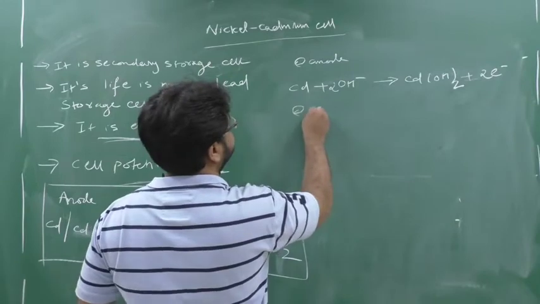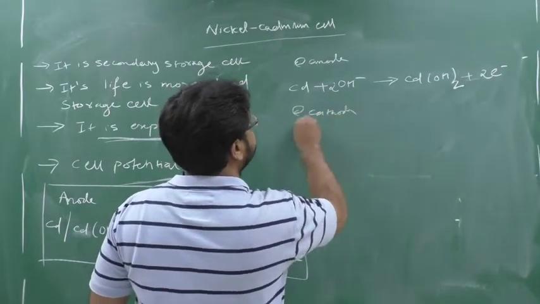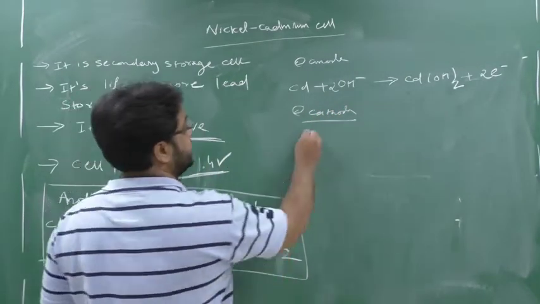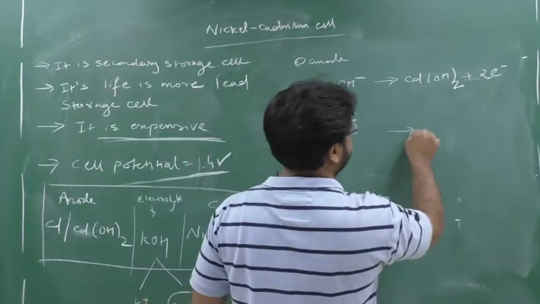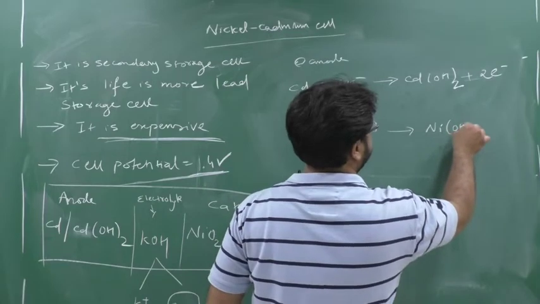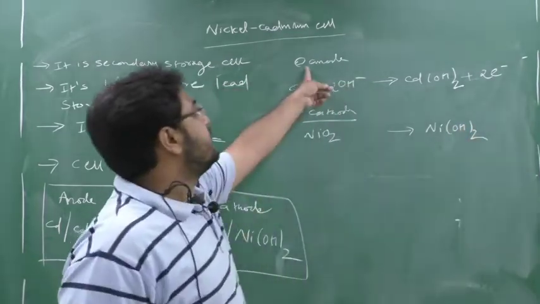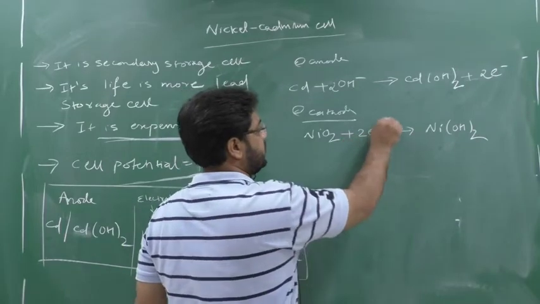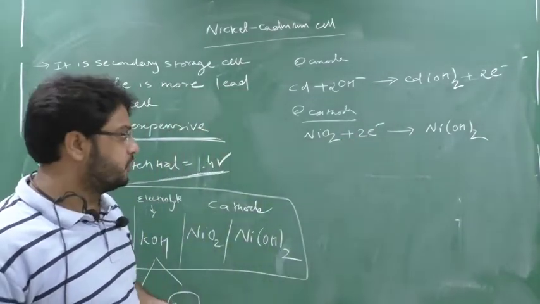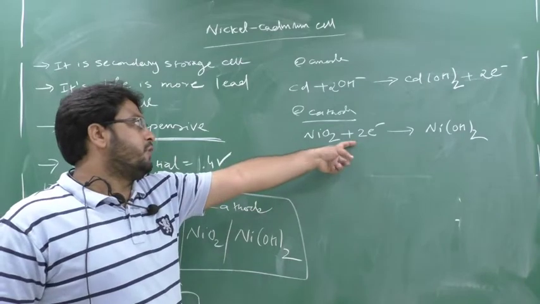At the cathode, who do I have? I have NiO2. Now what happens to NiO2? NiO2 is converted into Ni(OH)2. Now the anode is releasing 2 electrons, so they will be gained by the cathode, because you know the cathode has the capacity to gain electrons. Clear? So they will gain 2 electrons, which are released by the anode.